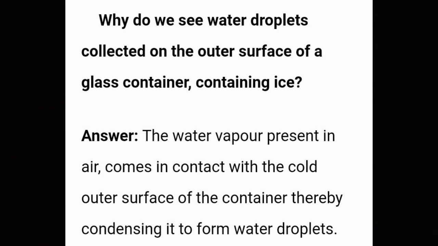So here coming with question number 1, that is, why do we see water droplets collected on the outer surface of a glass container containing ice?